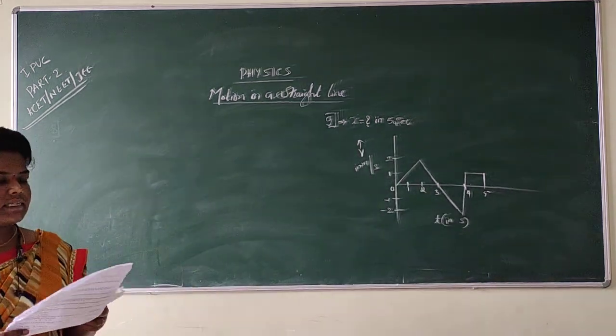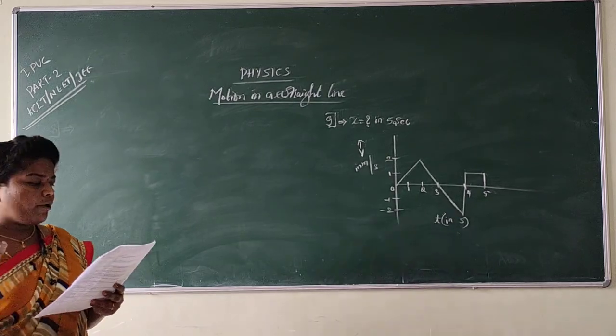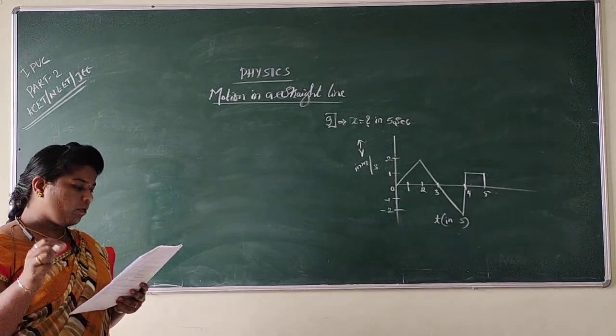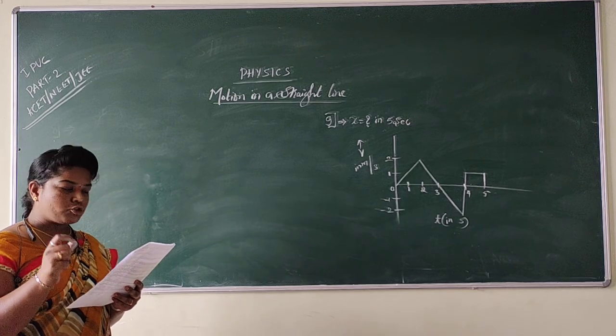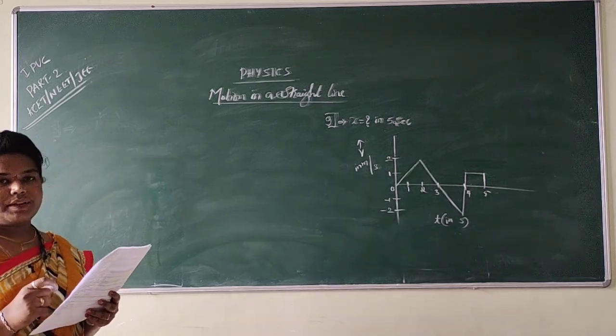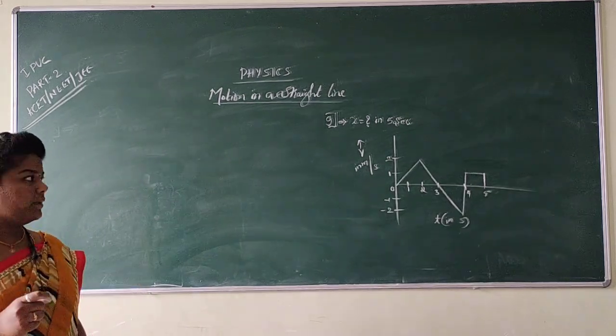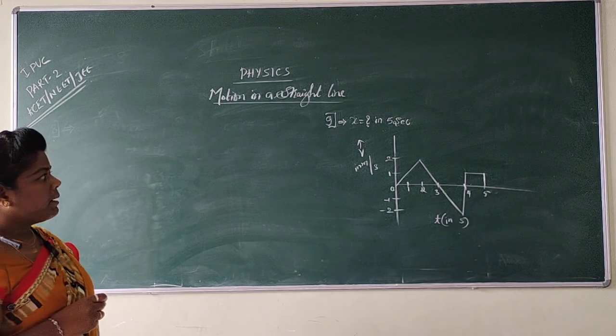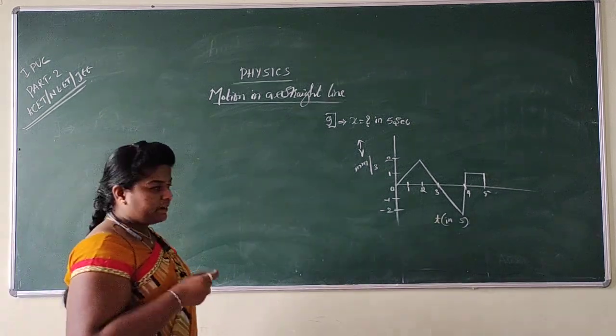So options are like this. Option 1 is 0.5 meter, option 2 is 1 meter, option 3 is 2 meter and option 4 is 3 meter. So how to solve this one? This was the graph given, but we should calculate the total displacement.